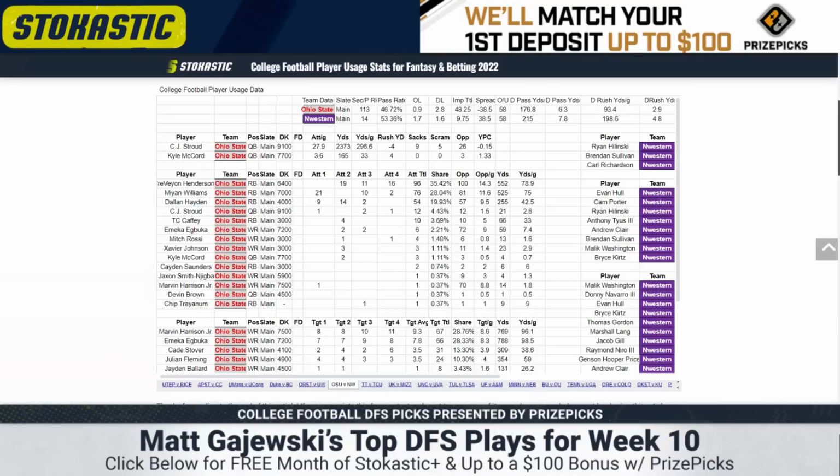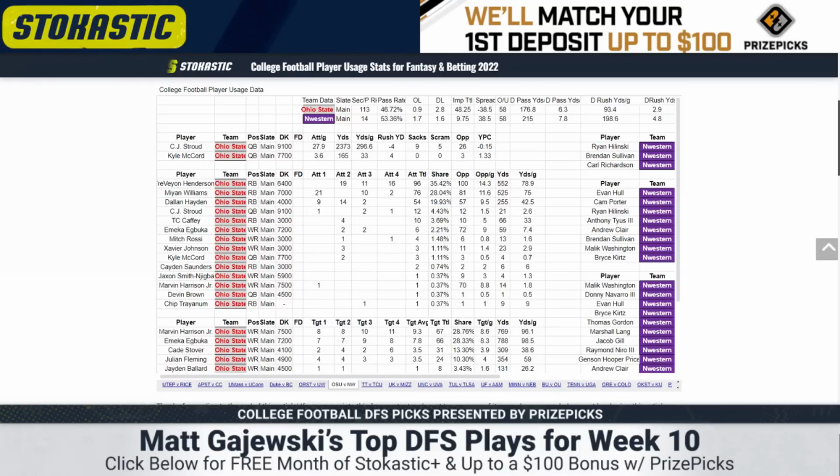The one thing I'll say is generally when spreads get north of 4 touchdowns, so 28 and above, that's where you run the risk of backups playing a significant amount of time, as long as it plays to the spread. So we can't guarantee that, but this is pretty far north of 28 points. We're talking 38.5. I think we probably see Stroud sit part of this game, but you also have to factor in that if it gets to that spread, then CJ Stroud probably had a really good game and something to do with it along the way. So just something to think about.